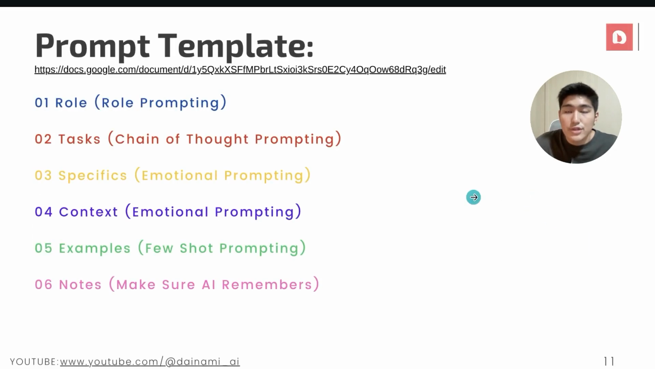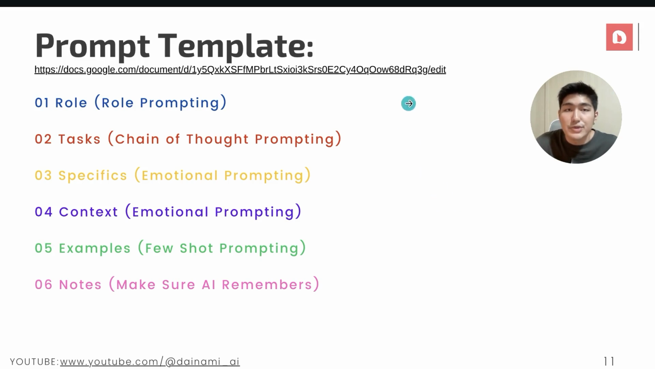And so we're going to use a simple template over here that consists of 6 different points, starting with the role, the task, the specifics, the context, the examples, and lastly the notes. And this is a template that I've been using for every single one of my AI agents and AI automation workflows to create powerful agents moving forward.